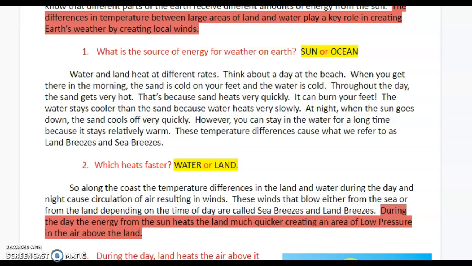At night, when the sun goes down, the sand cools off very quickly. However, you can stay in the water for a long time because it stays relatively warm. These temperature differences cause what we refer to as land breezes and sea breezes. Question 2. Which heats faster, water or land? Delete the word that is incorrect.